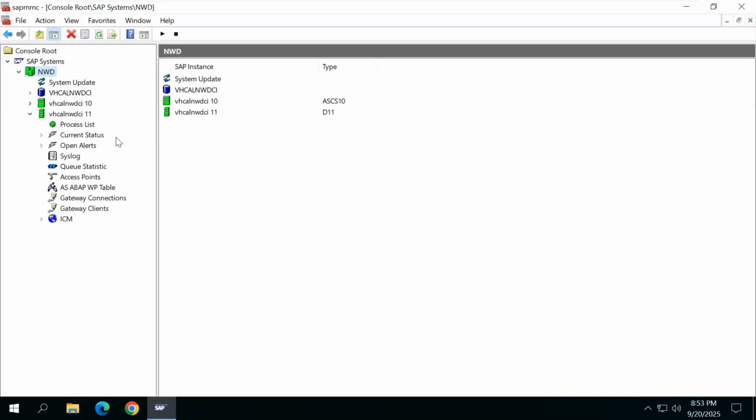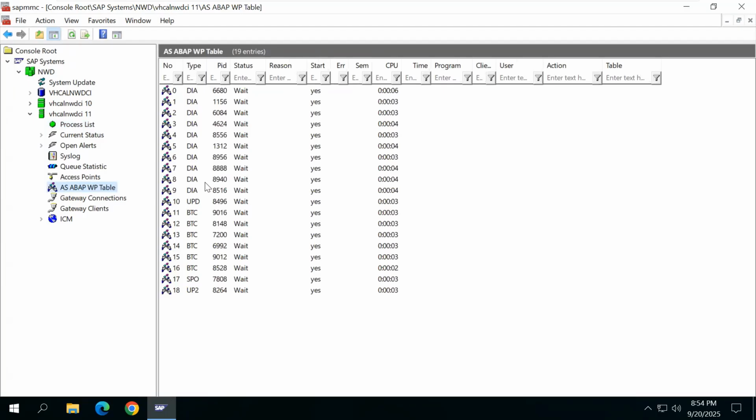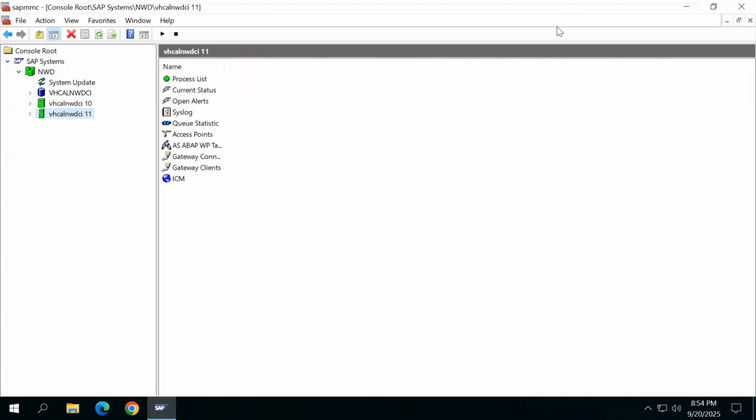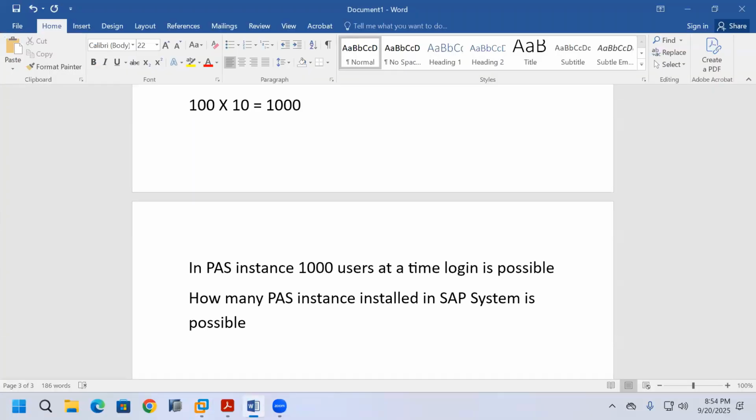First of all, you want to know what is available inside the primary application server instance. In the primary application server instance, the dispatcher is there, IGS watchdog (IGS means Internet Graphics Server), gateway, ICM (Internet Communication Manager), and work processes: dialog, update, background, spool, update 2. Whatever is available inside the primary application server instance is also available inside the additional application server instance.